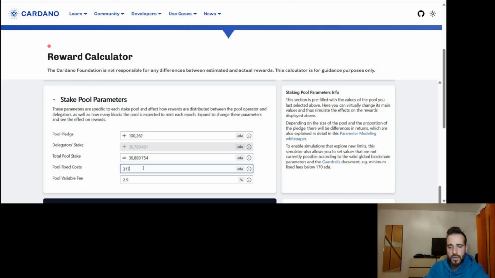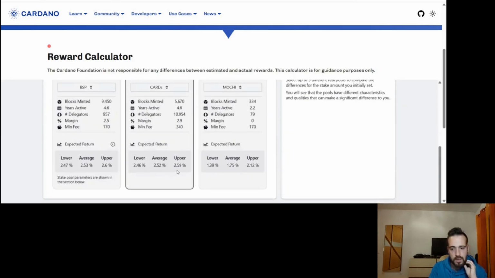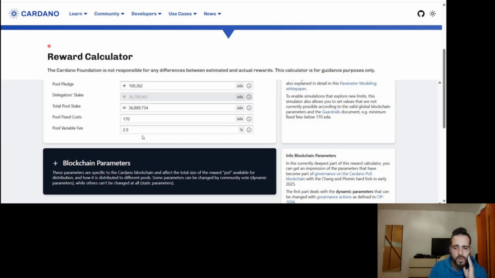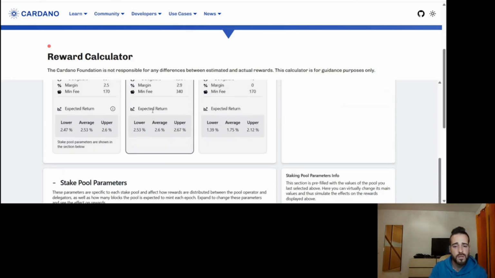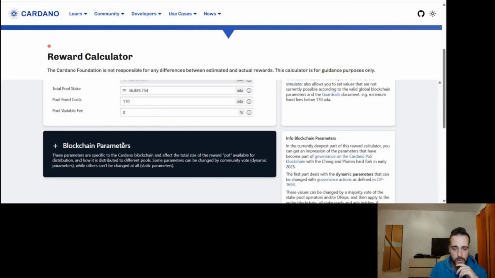Let's say if the fixed costs were 170, what would be the difference? And we can see here the difference in the return. We can also see if the margin was 0. We can play with this. We can put higher margins, lower margins, and see what's the difference. But here, just by putting the pool, we see the realistic values, which I think is super interesting.